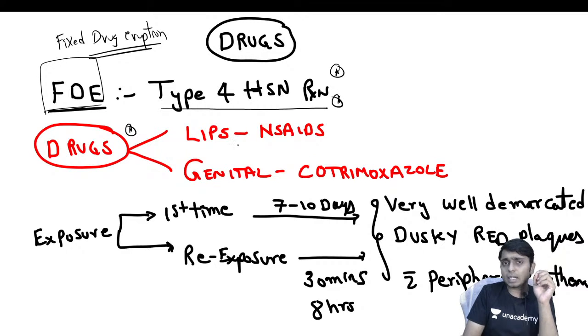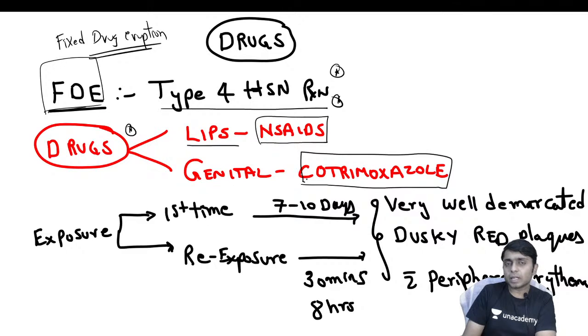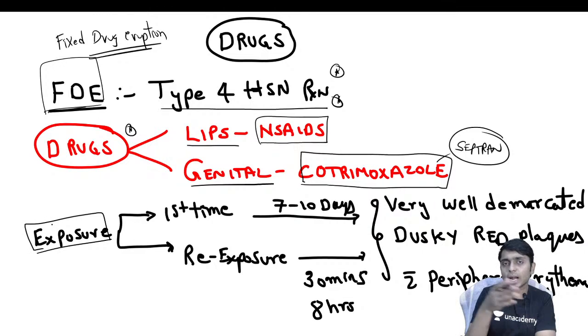And the drugs which are responsible for FDE are also important, and the sites where the lesions are seen are also important. So drugs like NSAIDs, that is, painkillers, are going to cause FDE lesions over the lips. I will show you the image also. And cotrimoxazole, it is also called Septran, is going to cause FDE lesions mainly over the genitals, okay.